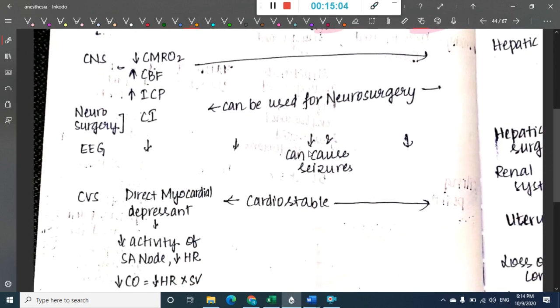Now the action on the central nervous system: all of these cause a decrease in cerebral metabolic requirement of oxygen. All of these increase cerebral blood flow and increase intracranial pressure. But among all these, they can be used in neurosurgery except halothane, which is contraindicated in neurosurgery. With sevoflurane, seizures have been reported. And neurosurgery is contraindicated in halothane.